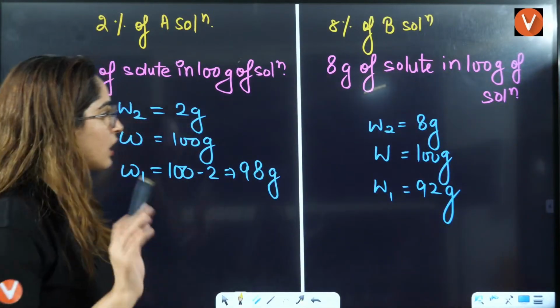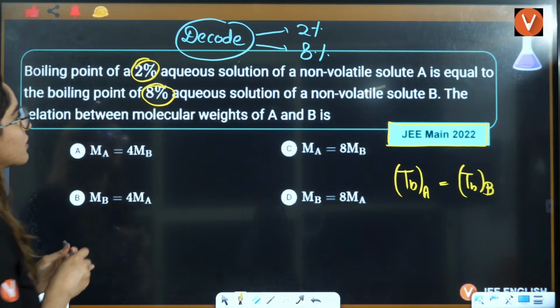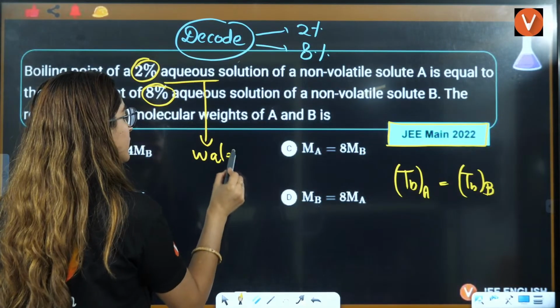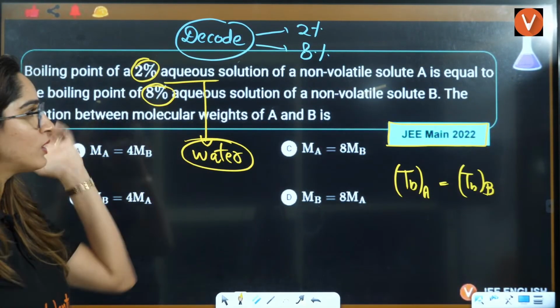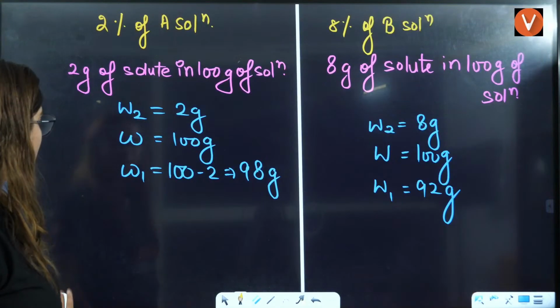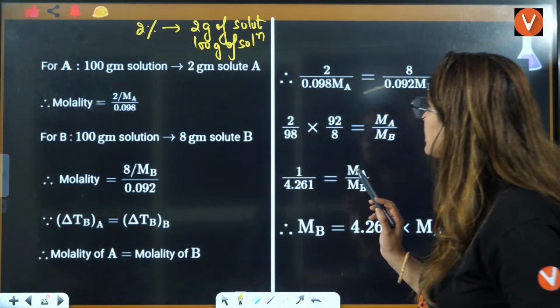Now, if you see, it is an aqueous solution, that means we have water in both the cases, right? The boiling point of both is equal, right? So what we will do here is just apply the formula.